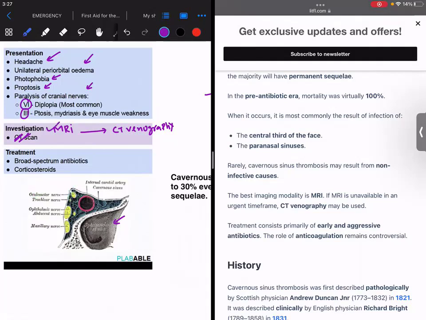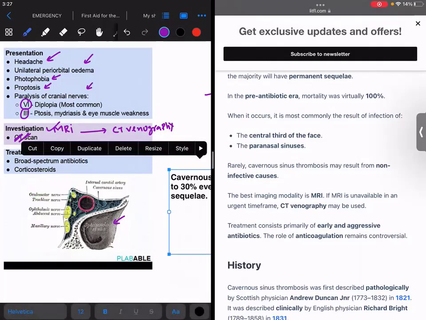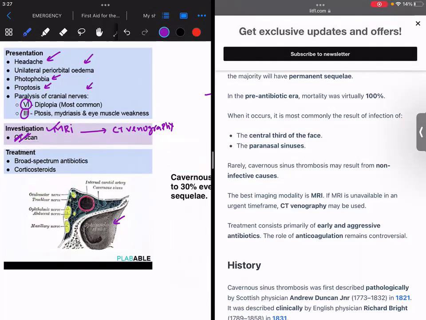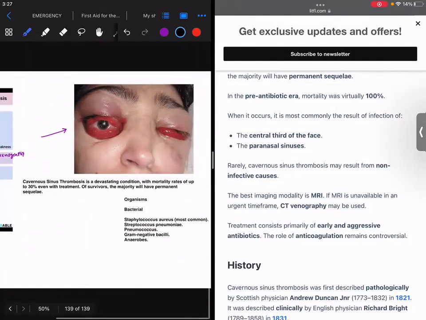Investigation used is MRI. If it's not available, you can go for CT venography, and the treatment is broad spectrum antibiotics because in most of the patients who have cavernous sinus thrombosis, it is due to infection, and mostly it is due to Staphylococcus aureus.